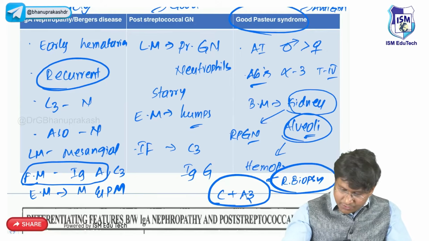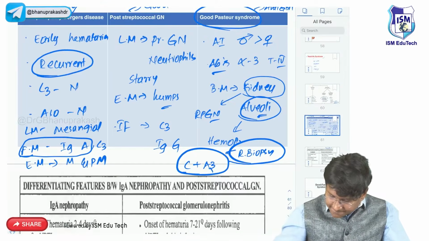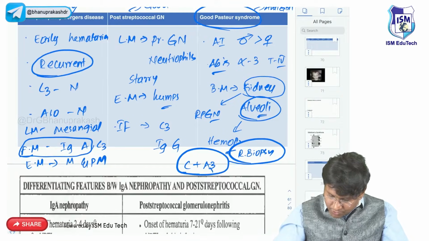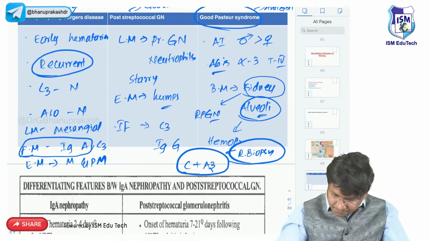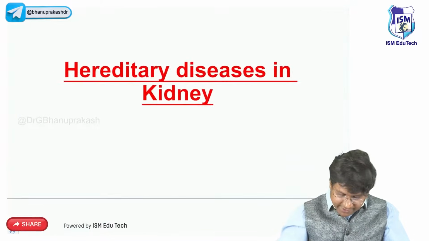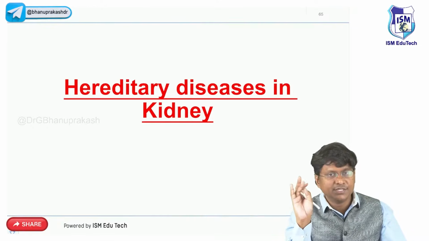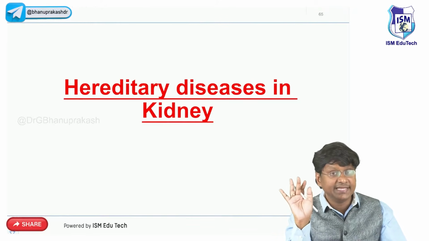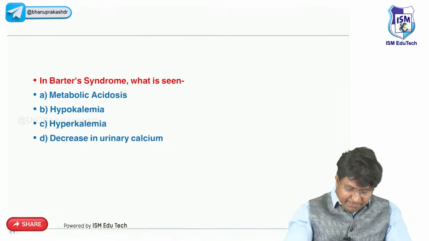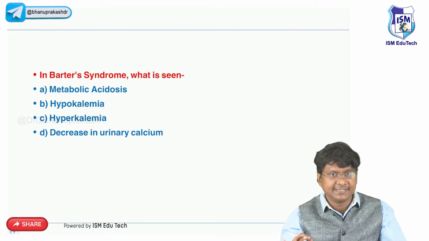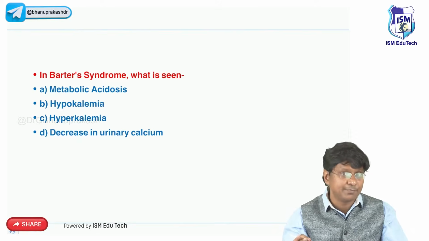Now, after having discussed the nephritic syndromes, we will move on to the hereditary disorders of the kidney. What are the hereditary disorders of the kidney? Like you have Bartter's, Gitelman's, Alport's, and even Liddle's. So in Bartter syndrome, what exactly is seen? What is the problem?